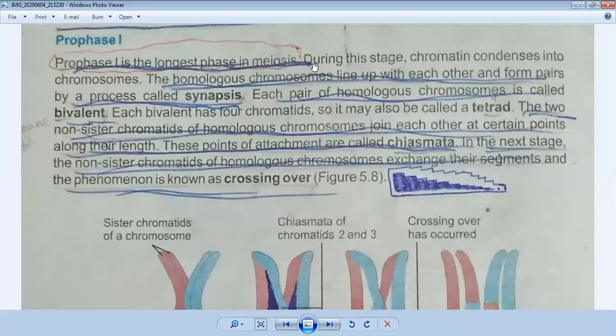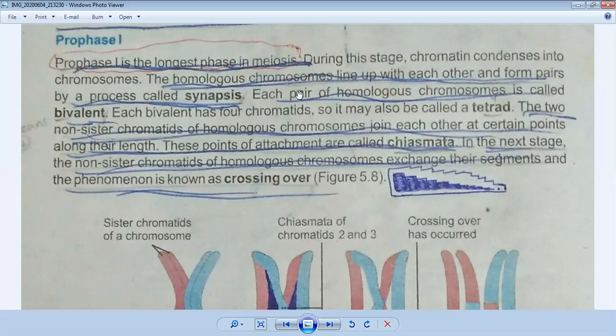During this stage, what happens? Chromatin is condensed. As we have discussed before in chapter number 4, chromatin is invisible during the interphase stage, but when the cell has to divide, it condenses and converts into chromosomes. So during this stage, chromatin condenses into chromosomes.